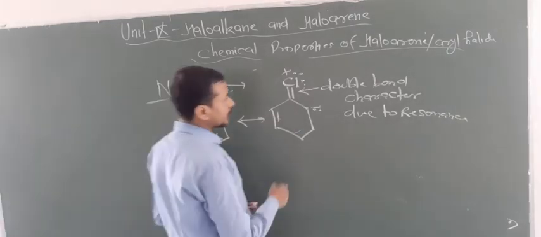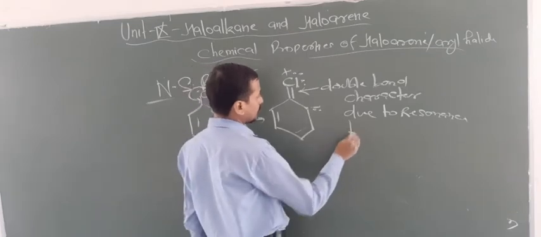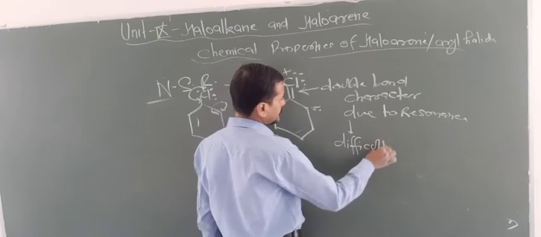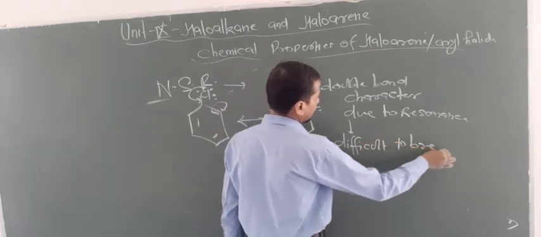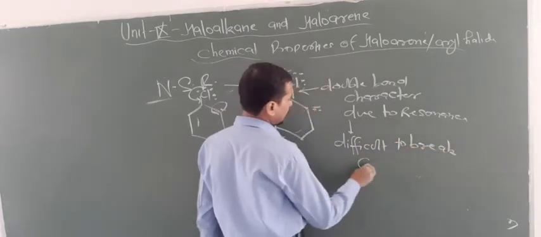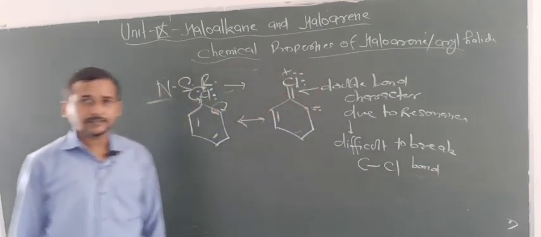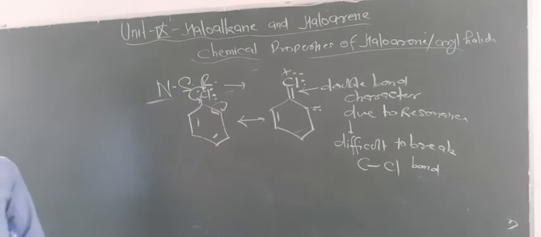So due to double bond character, due to resonance, it is difficult to break the C-Cl bond, and hence it will not give the nucleophilic substitution reaction very easily, okay.